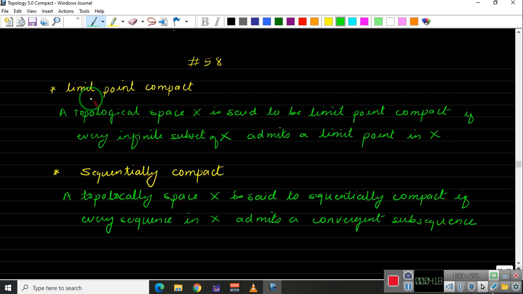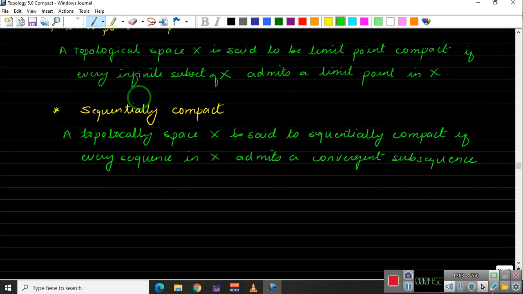So to show that a space is limit point compact, we need to take an arbitrary infinite subset of X and show that it has a limit point. And to show that a space is sequentially compact, we need to show that if you take any sequence in X, it should have a convergent subsequence. Okay, and as we know, the definition of a compact space says every open cover should have a finite subcover. So by using this, let us prove that if we have a space which is compact, then it has to be limit point compact.